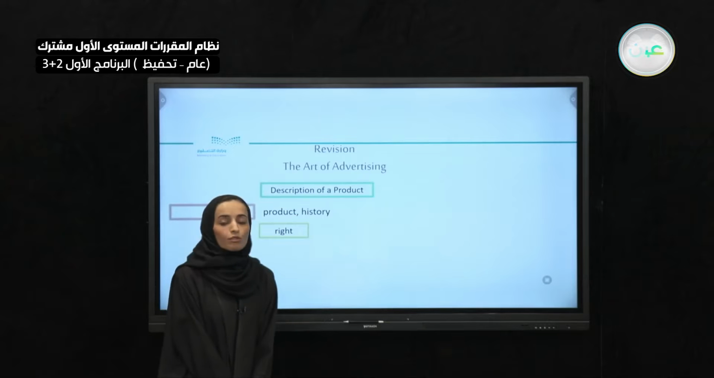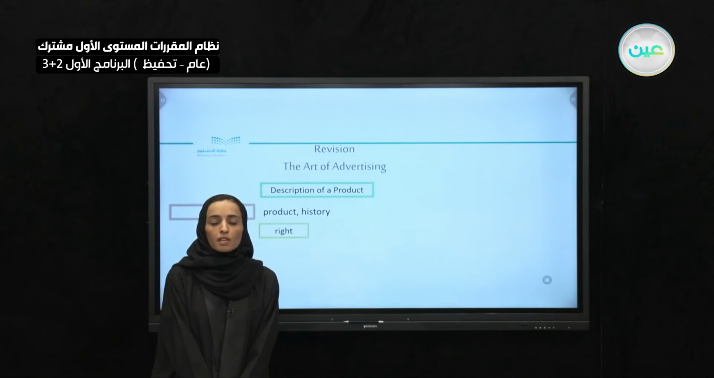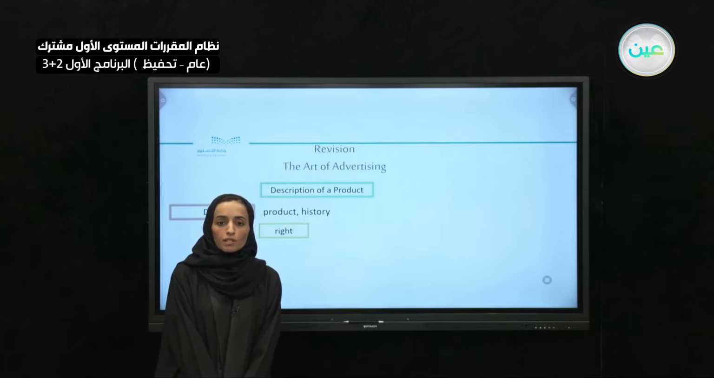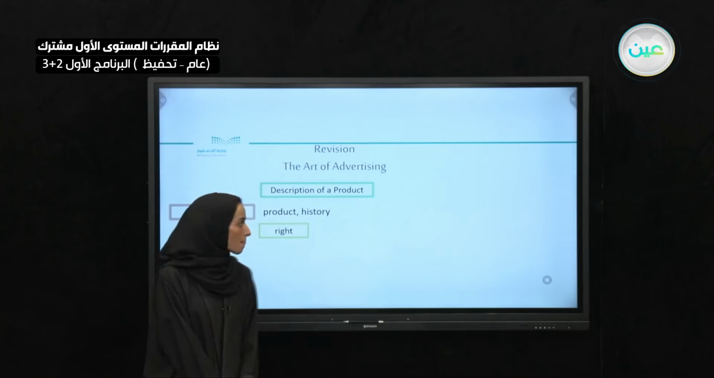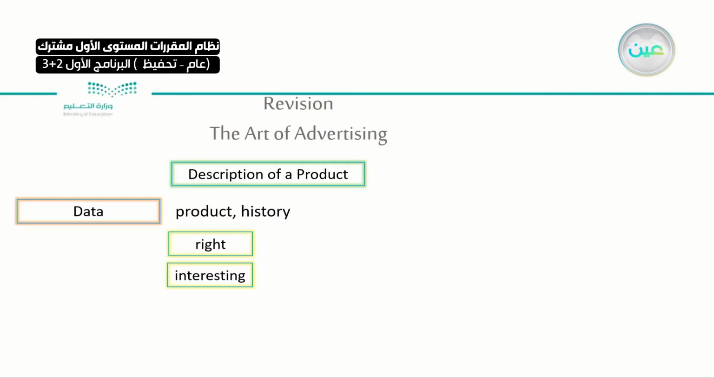Also, your information has to be right. Make sure that if you are going to say anything about a product, you are telling the truth. You are saying things that are right. And also, your information should be interesting. You will not say something that is repetitive and everyone knows about it. Okay? So, what things are you going to tell about?